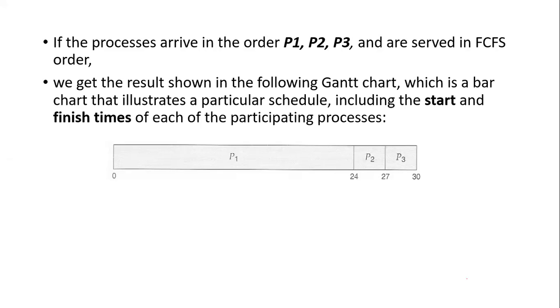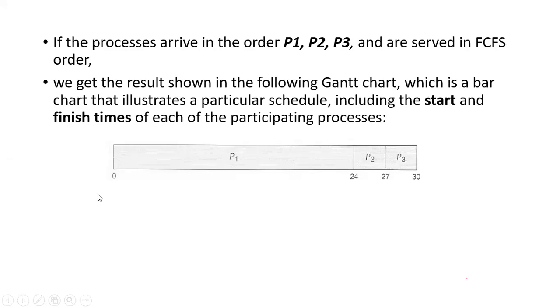By taking this order, the result is shown in the Gantt chart, or bar chart. That bar chart illustrates a particular schedule, including the start time and the finish time of each of the participating processes. Look at this bar chart: P1, P2 and P3.